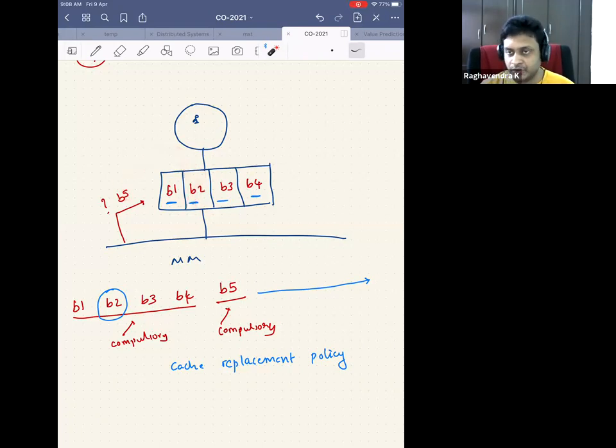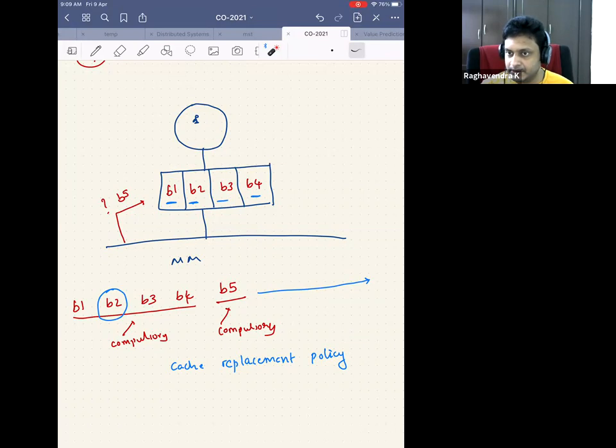But as you know, I cannot look into the future. So I don't know what will be accessed next. So this is a time of access, which means that I should make an informed decision of what I should remove. So what will you remove in this kind of accesses? Anything that you can come up with? B1. Why are you saying B1?